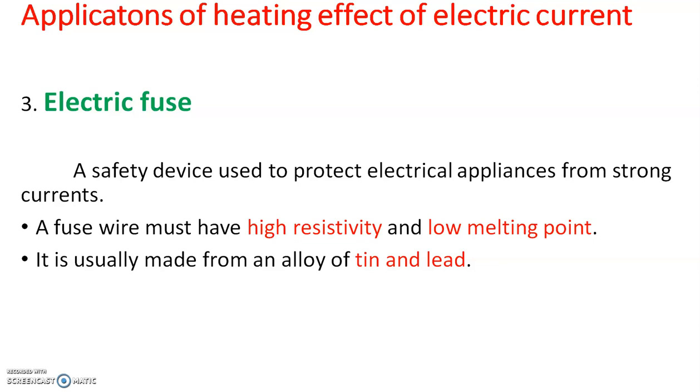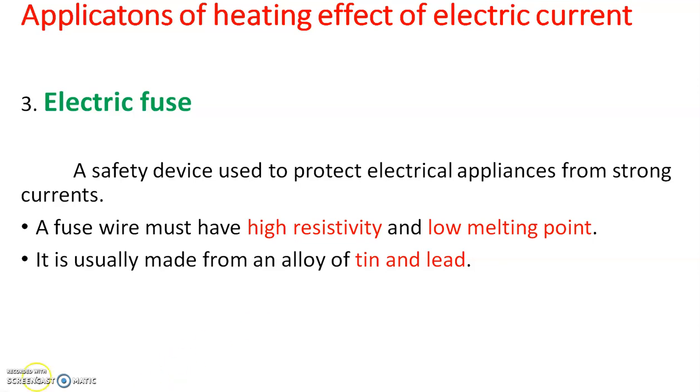There we discussed why we are using nichrome as heating element in devices like iron box, room heater or water heater. Why are we using nichrome element? Then we discussed the electric fuse. So these are the various topics that we discussed, and one more thing we discussed was incandescent bulbs and why tungsten is used in incandescent bulb.